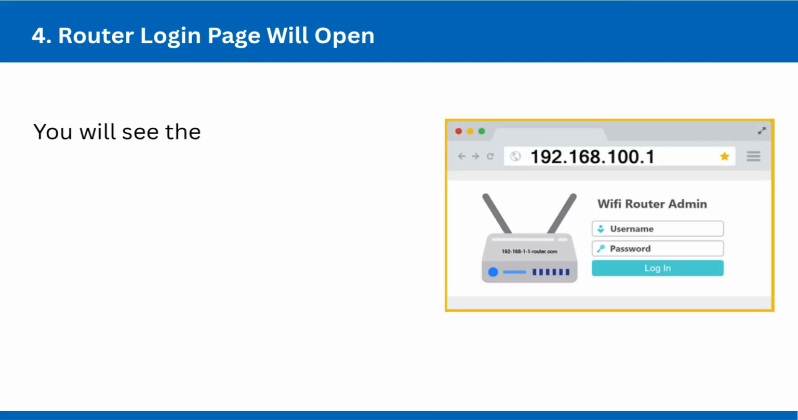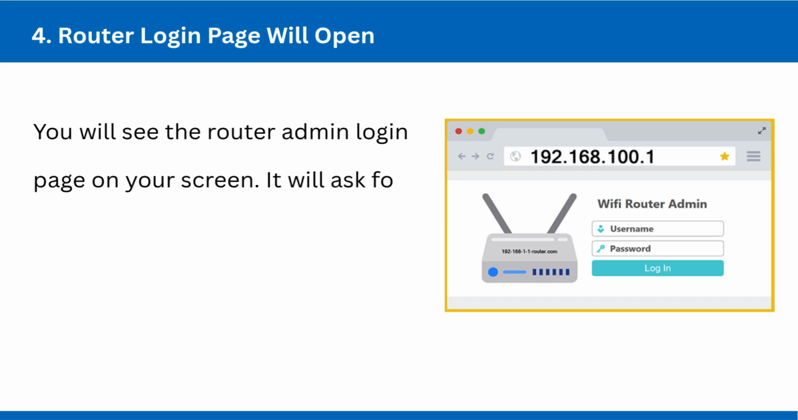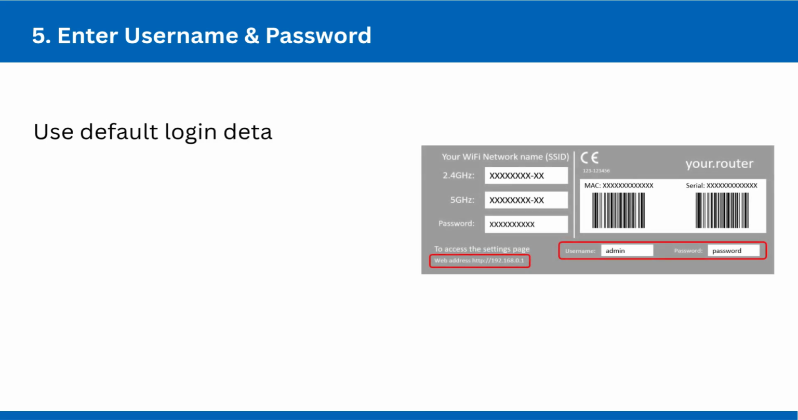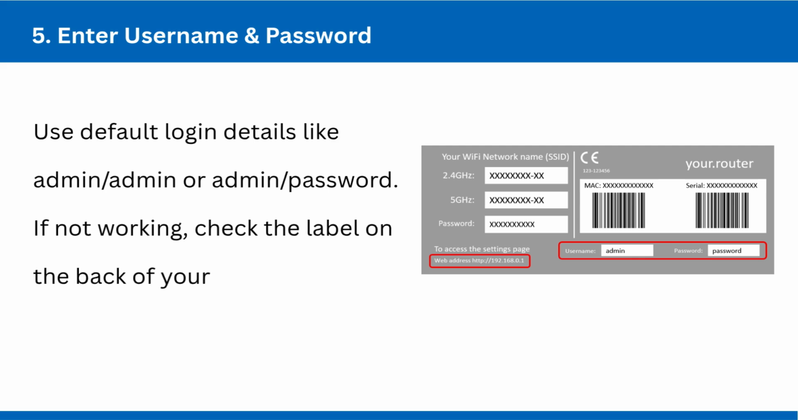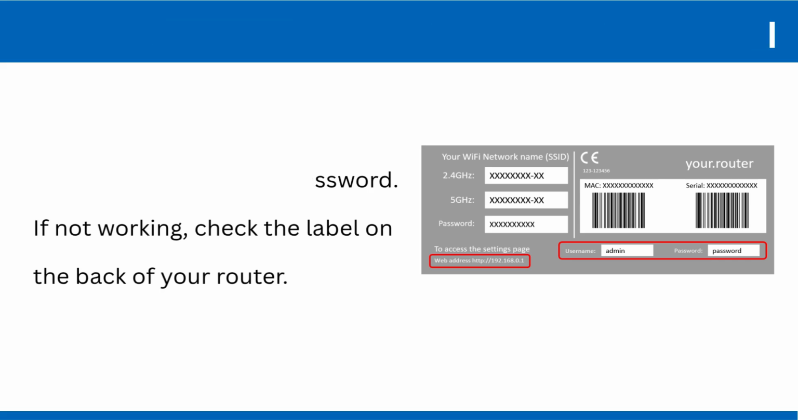4. Router login page will open. You will see the router admin login page on your screen. It will ask for a username and password. 5. Enter username and password. Use default login details like admin/admin or admin/password. If not working, check the label on the back of your router.